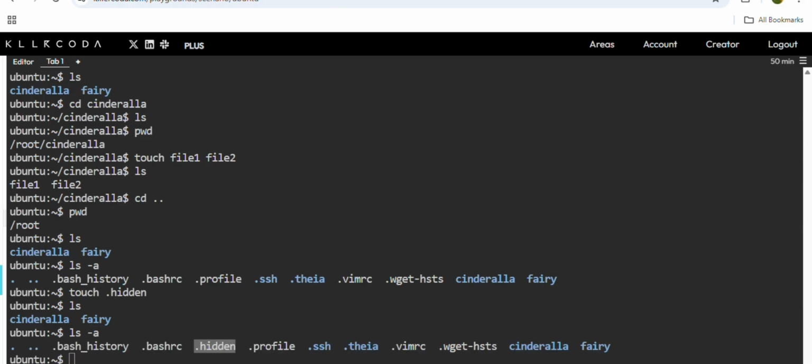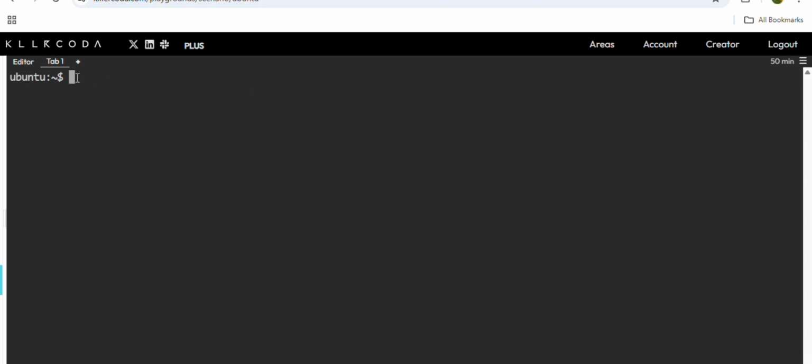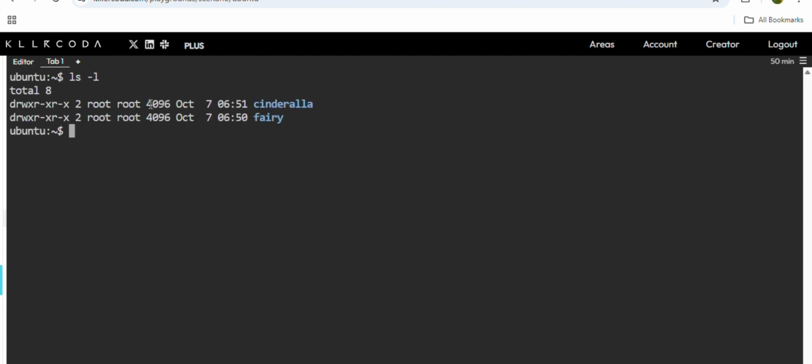Suppose you want to see extra information about the files, like when they were created and what the permission of the file is, you can use ls -l. This will show you the date on which the folder was created, and these are all things we will see later.